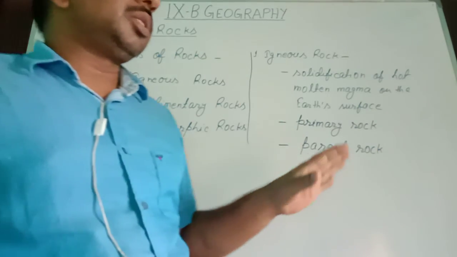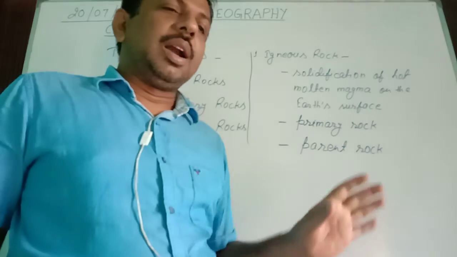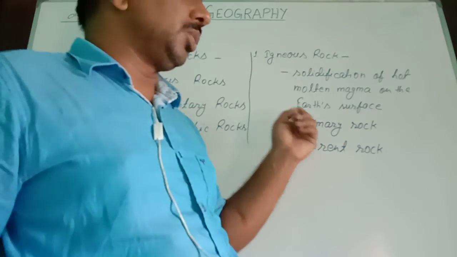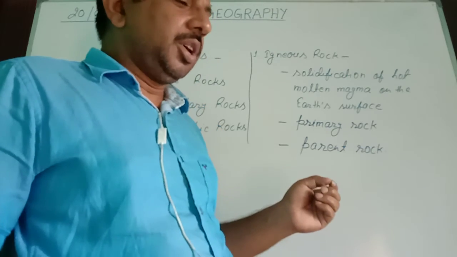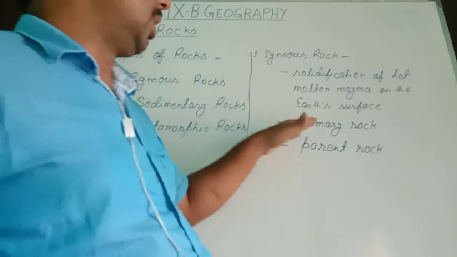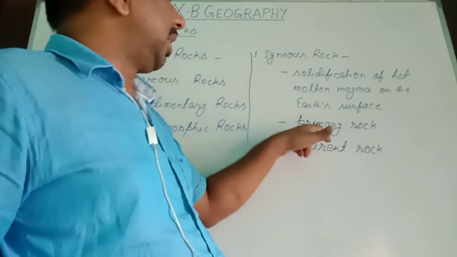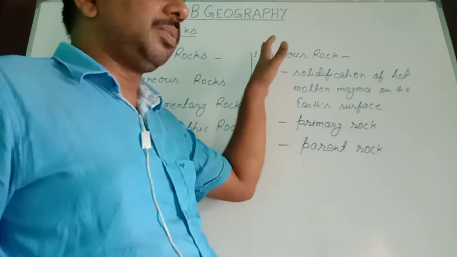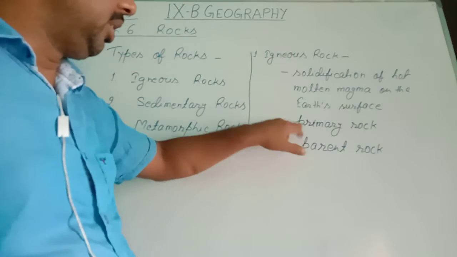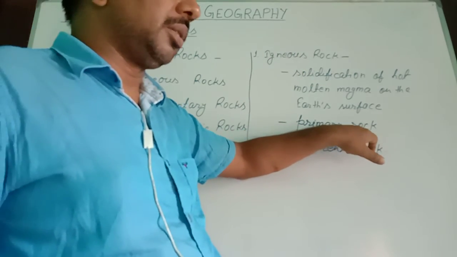When the earth was in molten form and after that it solidified, took the shape of the solid surface due to the formation of a rock, that rock was formed firstly as igneous rock, therefore igneous rock is also known as primary rock.